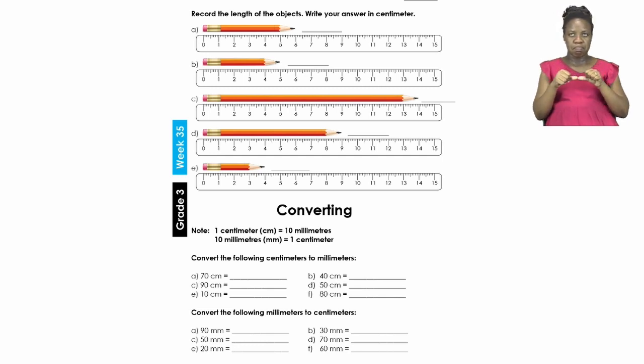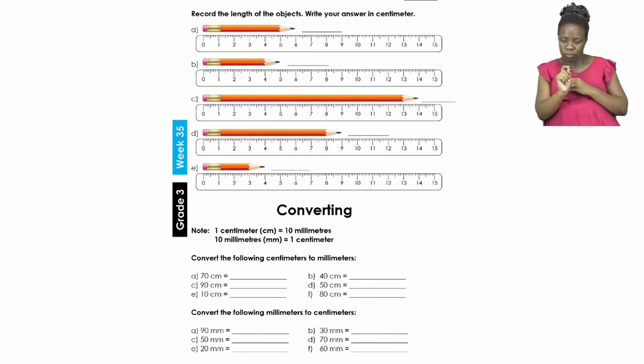Now, as you can see, for number 1, A, all up until E, it is all about measuring. We have different sizes of pencils that we have to put in centimeters. Now, this is very easy because the ruler has been drawn for us. So all we need to do is read the correct number so that we write it, and don't forget to put your cm sign, which is for centimeters.